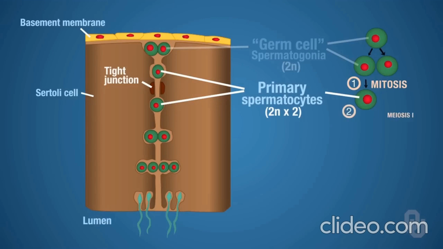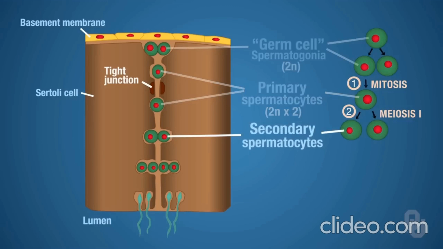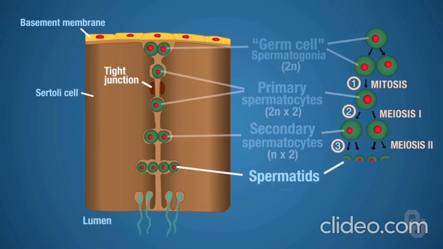Primary spermatocytes then undergo meiosis 1. When they undergo meiosis 1, they're going to produce secondary spermatocytes. Secondary spermatocytes are haploid, so they are 1N. Secondary spermatocytes then undergo meiosis 2 to become spermatids.